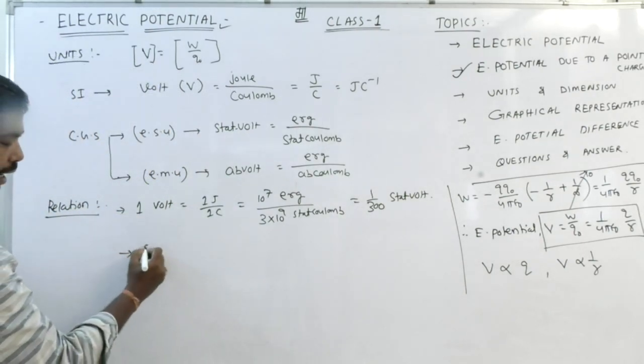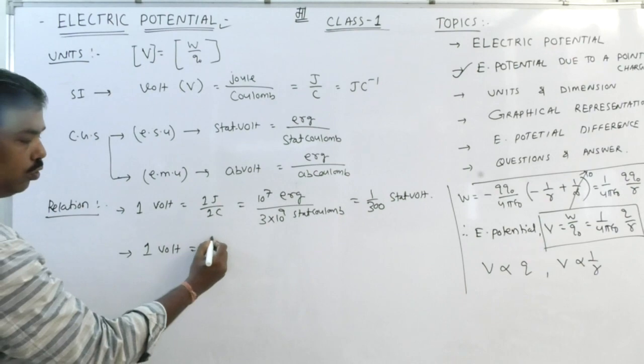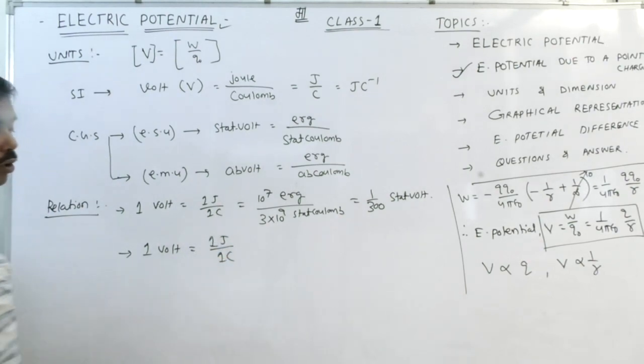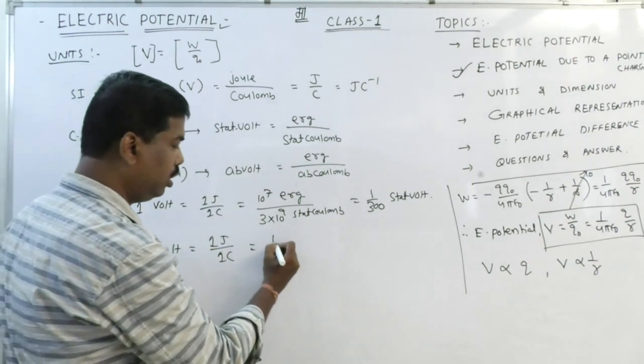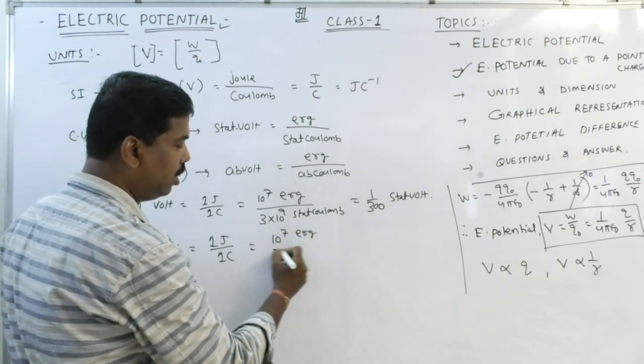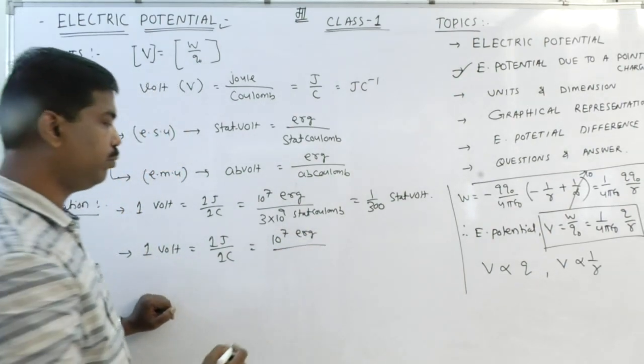Similarly, again 1 volt is equal to 1 joule by 1 coulomb. Again 1 joule is equal to 10 to the power 7 erg, but 1 coulomb is equal to 1 by 10 abcoulomb.